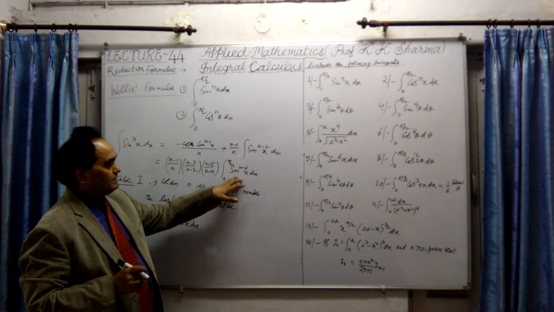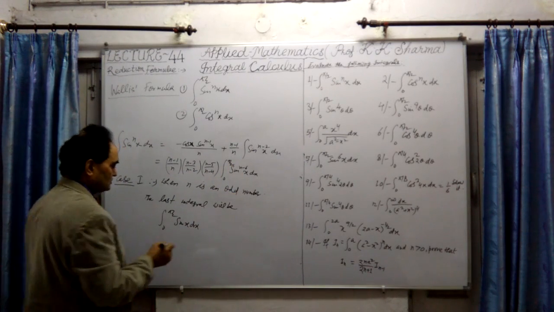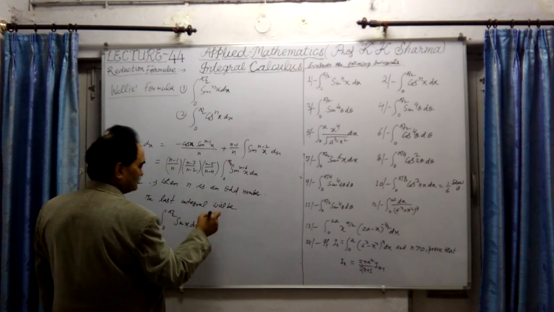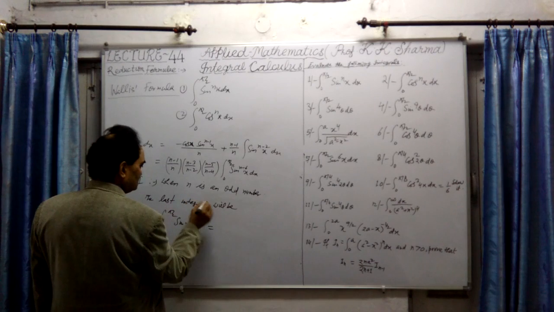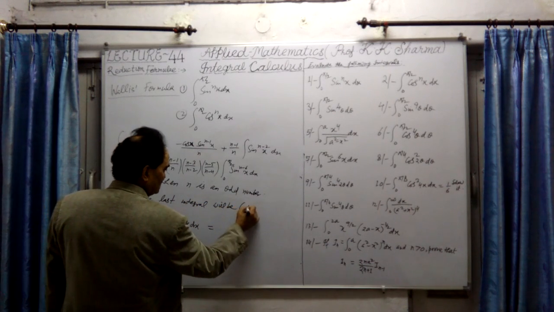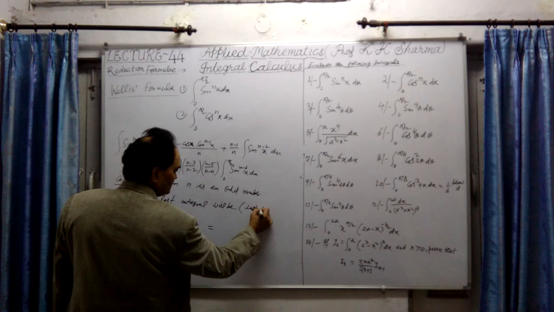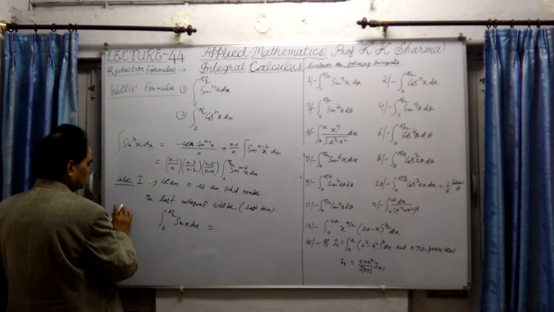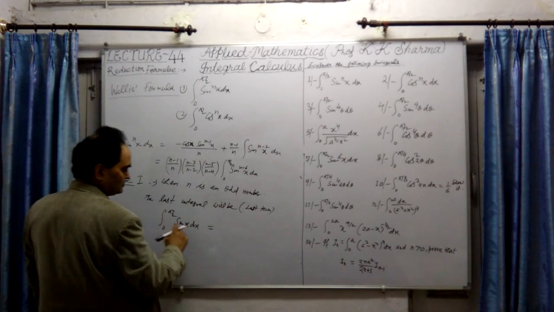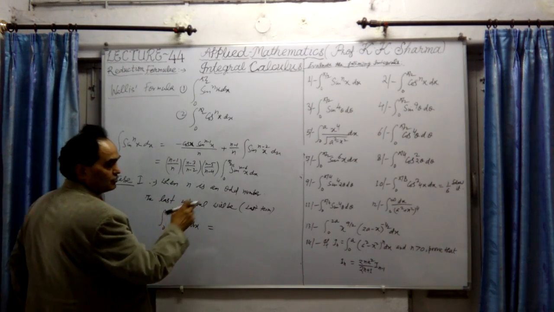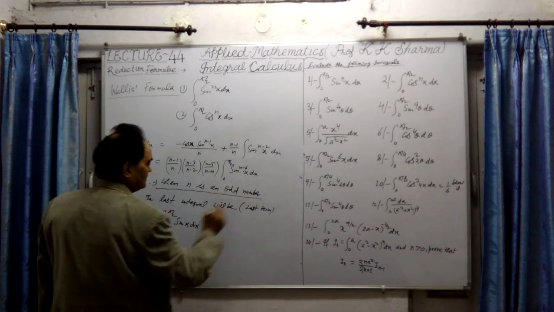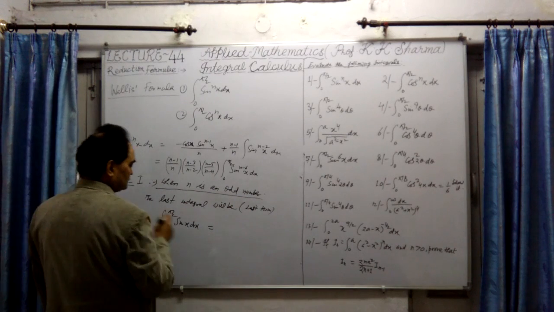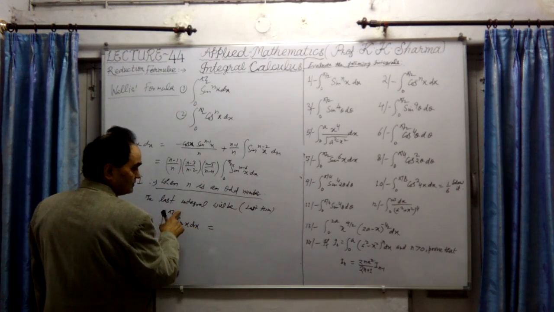In this case, when n is an odd number, what is the last result? The last term will be the integral from 0 to pi by 2 of sin x.